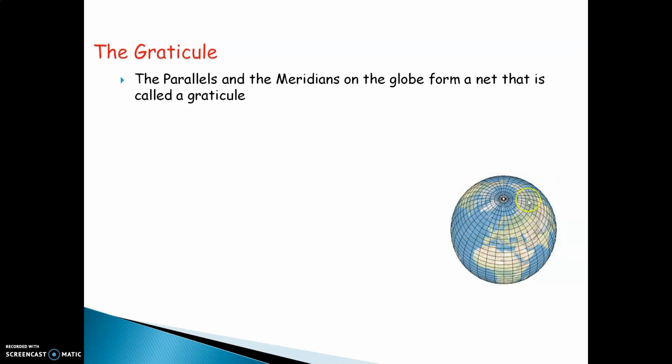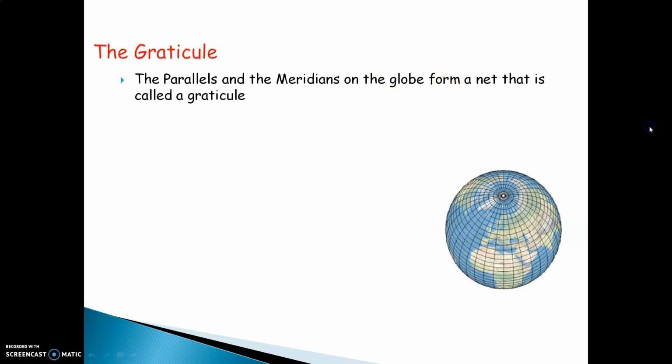Both of them coming together, they look like a net, and that is called a graticule. Parallels and meridians on the globe form a net. When the longitudes and latitudes come together, they look like a net, and that is called the graticule.